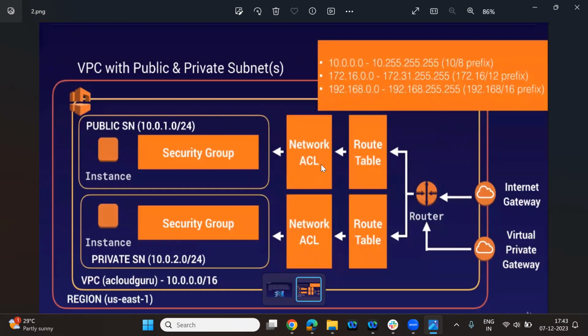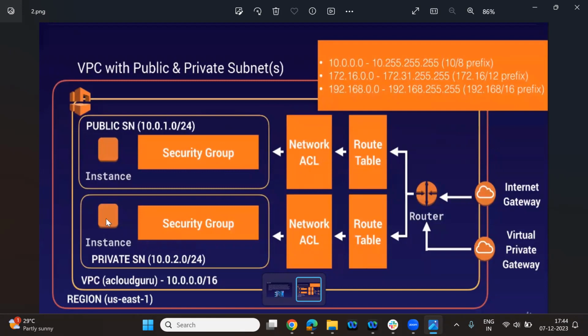This will always be the first line of defense. Sorry, it will allow the good traffic and stop the bad traffic. But security groups could be anything, as many as I want. You have not covered Jenkins, I'm just telling you: for Jenkins the port number is 8080, and I can give that. I can give TCP, SSH on port 22, HTTPS on 443, and HTTP on 80. I can give as many protocols as I want, but the NACL will always be one.